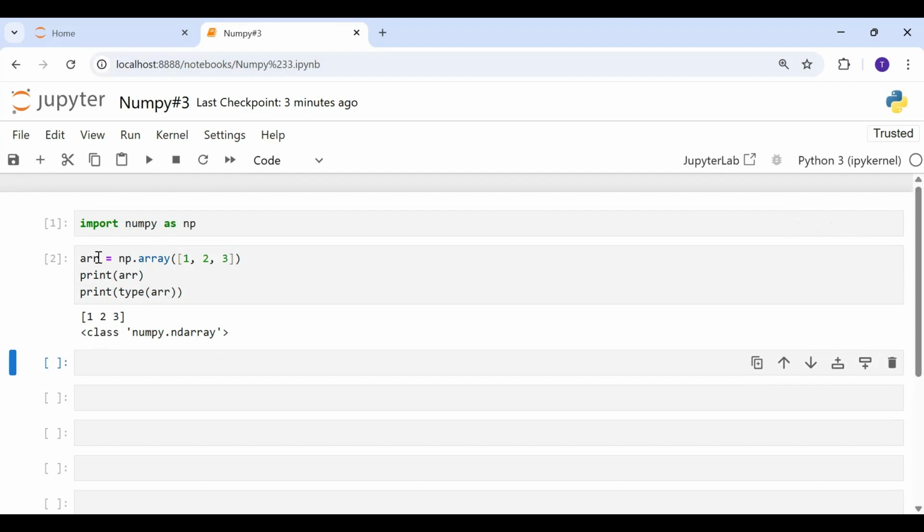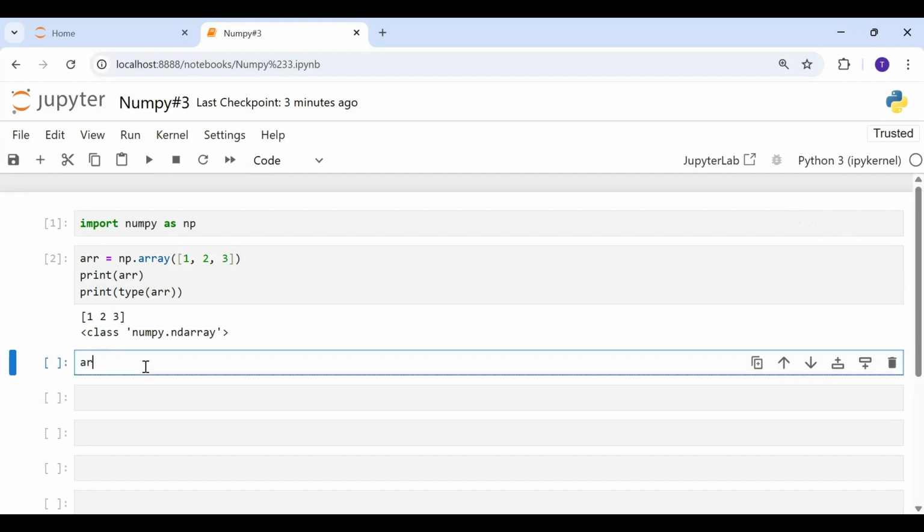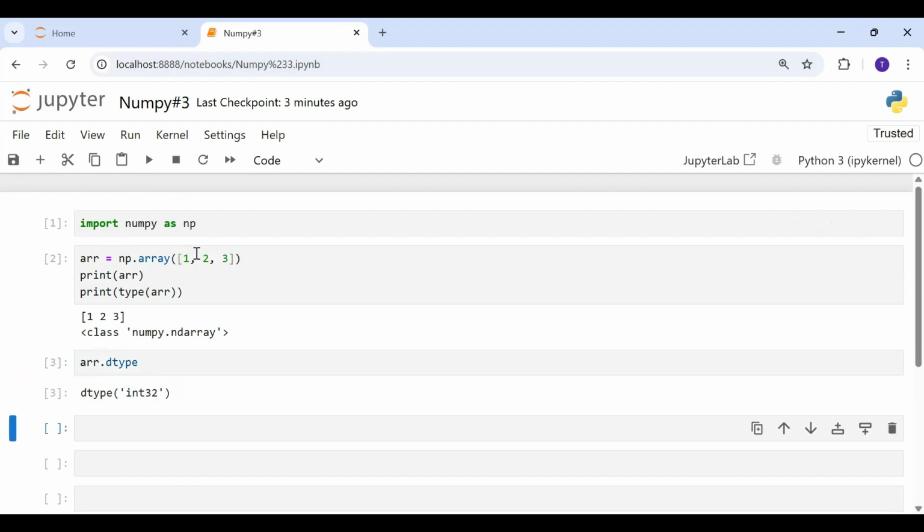This array variable is an object of the ndarray class in NumPy. Now this ndarray class has certain attributes and methods. One of the attributes it has is dtype. It stands for data type, and it tells you the data type of the items in your array. Depending on your system, it will return either int64 or int32. This tells us what kind of elements are in our NumPy array and how much memory each element takes.